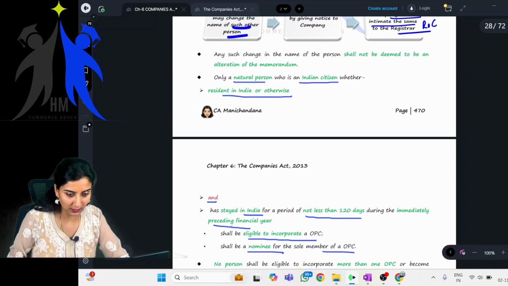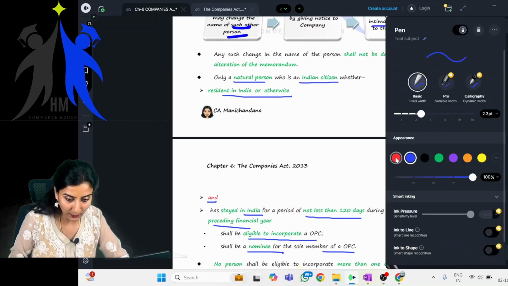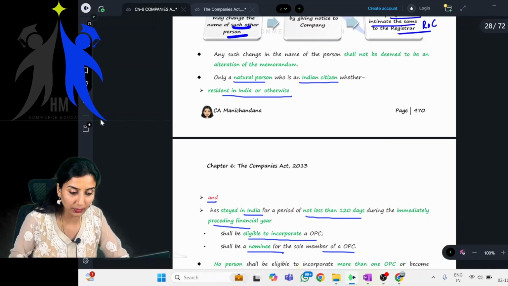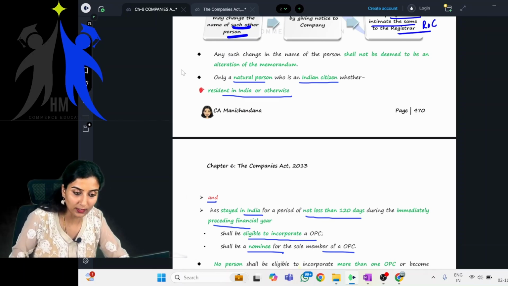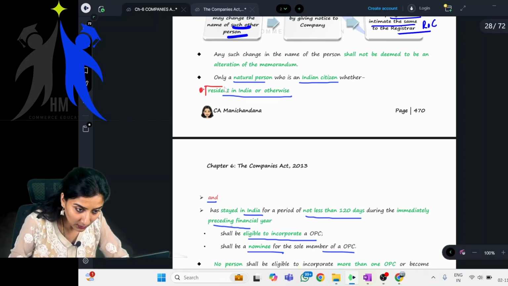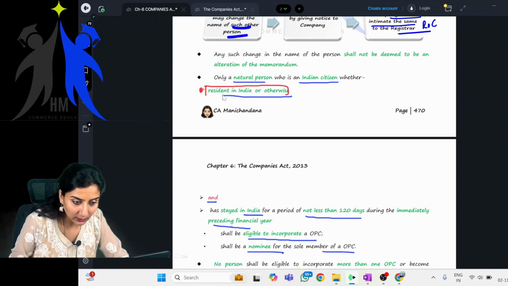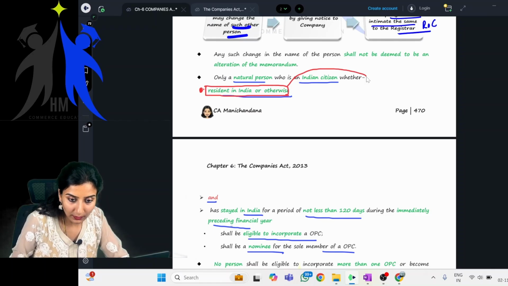Students, just a small correction here with respect to the pointers. Please cancel this particular point. There's no separate point here. This entire line, "resident in India or otherwise," will come here.